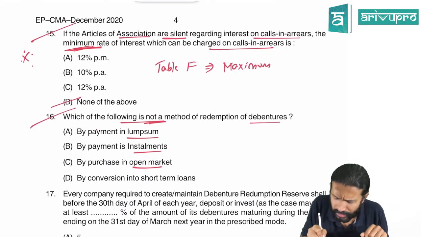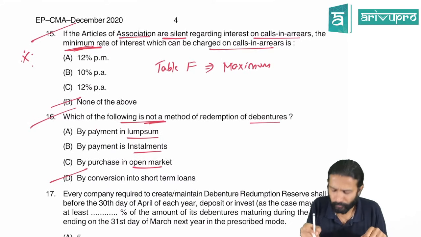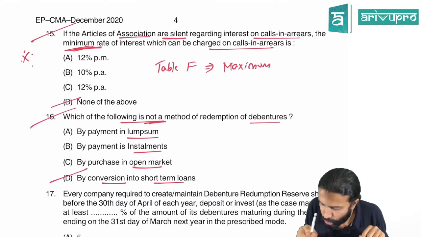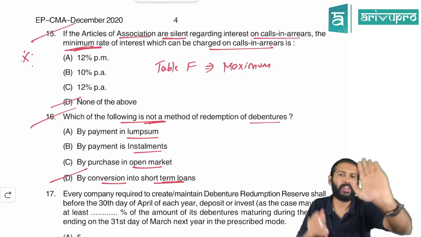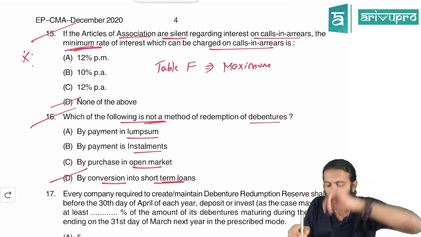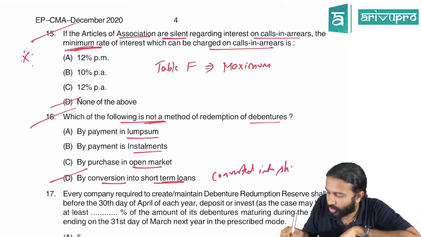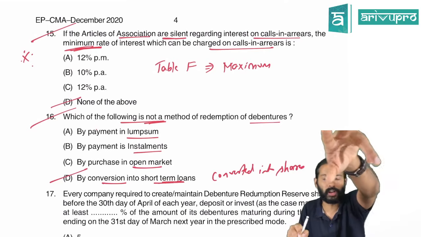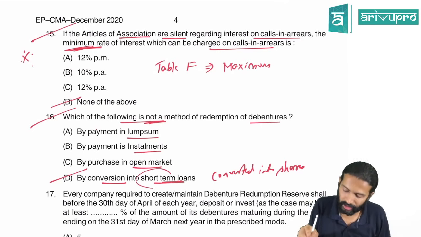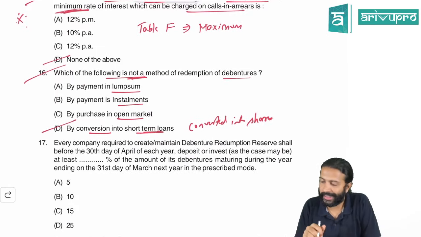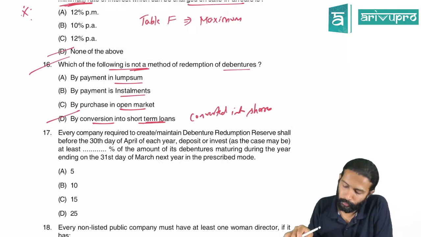That means automatically which is the right option? D. Why? By conversion into short-term loans. No. You can redeem the debentures by converting them into shares. That is one of the methods of redeeming the debentures. Not converting into a short-term loan. So that is not the one. So D for Delhi is the right option for the 16th.